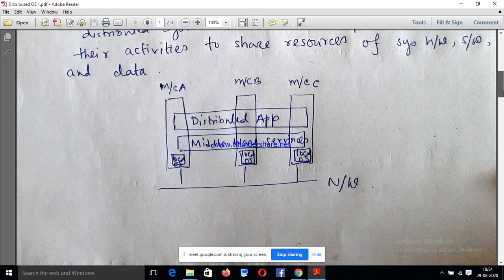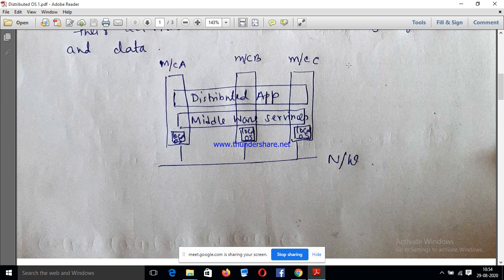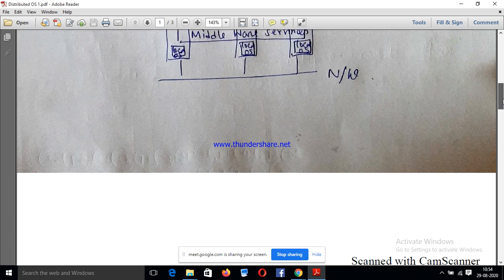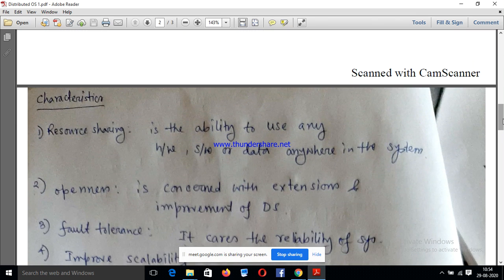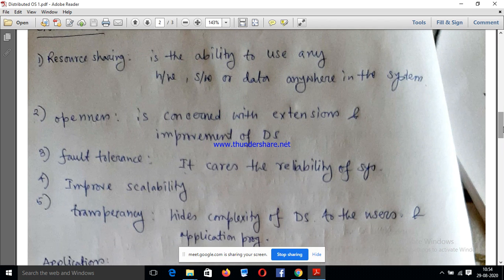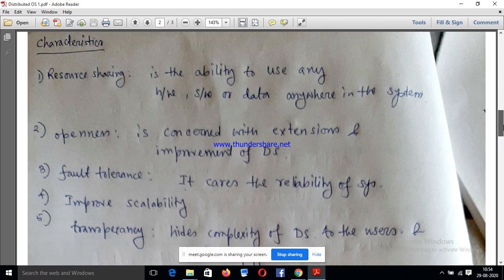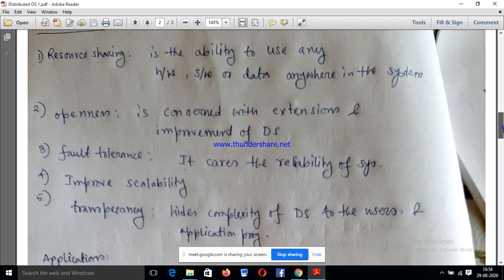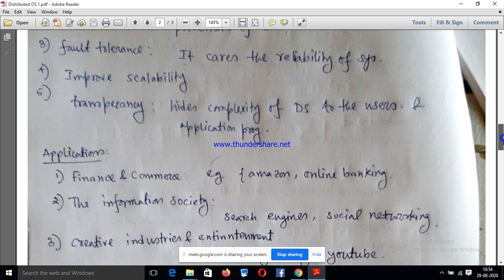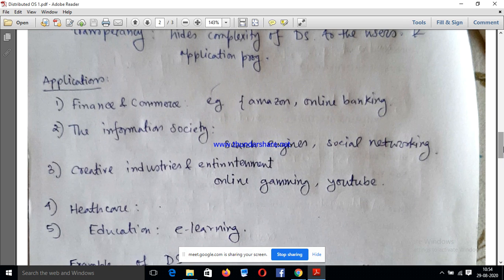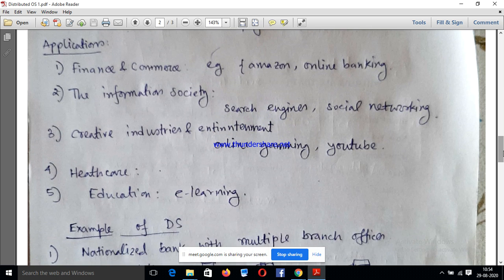And second thing, we have also seen one pictorial representation of distributed operating system. Secondly, we have already discussed the 5 characteristics of distributed operating system and in what areas nowadays we are using this distributed operating system.